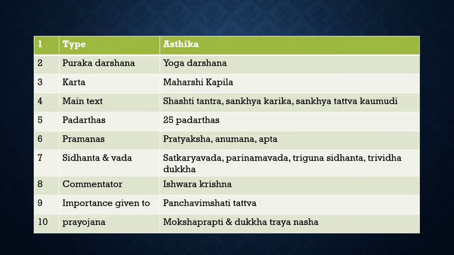Now let us quickly recap this Darshana. The type is Astika Darshana and its Puraka Darshana is Yoga Darshana. The Karta here is Maharishi Kapila. The main text they are following is Shasti Tantra, Sankhya Karika, Sankhya Tattva Kaumudi. Then the Padarthas are 25 Padarthas. Pramanas used are Pratyaksha, Anumana and Apta. Then Siddhanta and Vada here are Satkarya Vada, Parinama Vada, Triguna Siddhanta and Trivida Dukkha.